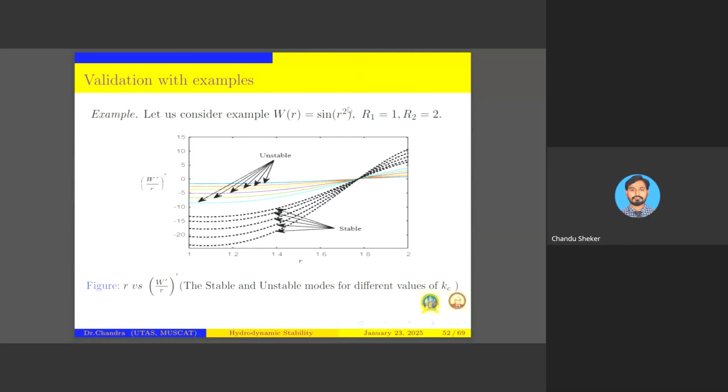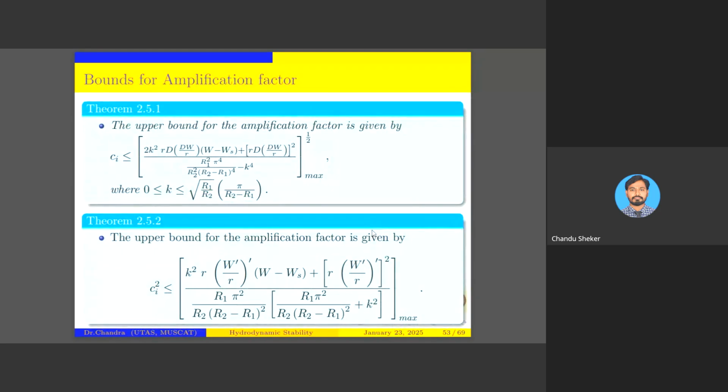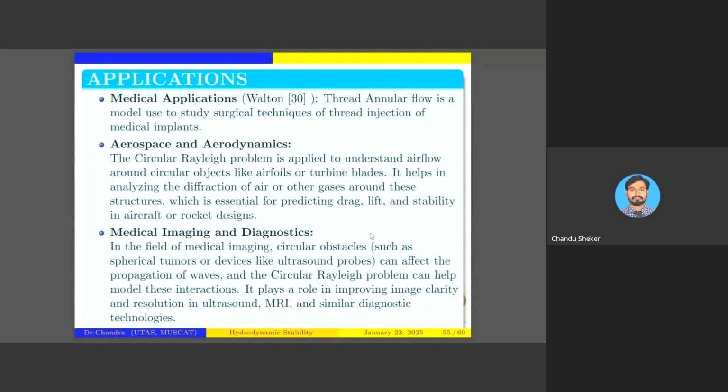Okay, so here we plotted the graph by taking the velocity profile, and we are saying that these are the stable and these are the unstable modes of the fluid flow for the different values of k. Yeah, we got some more results, but I'm not going to explain them all.